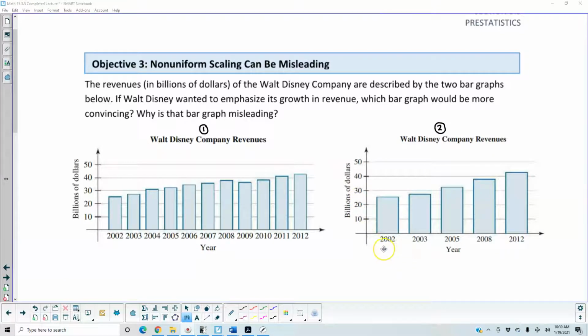In this case, though, we're only using the years 2002, 2003, 2005, 2008, and 2012. So the first year's difference is 1, and then this year is 2, and then this year is 3, and then this year is 4. So they're going in increments of 1, 2, 3, and 4 for the horizontal axis, where the horizontal axis in the first one is going in increments of every year.